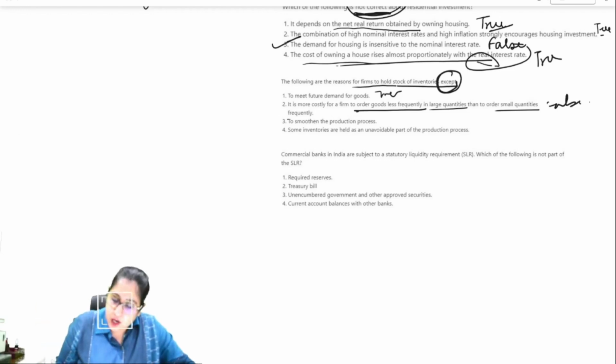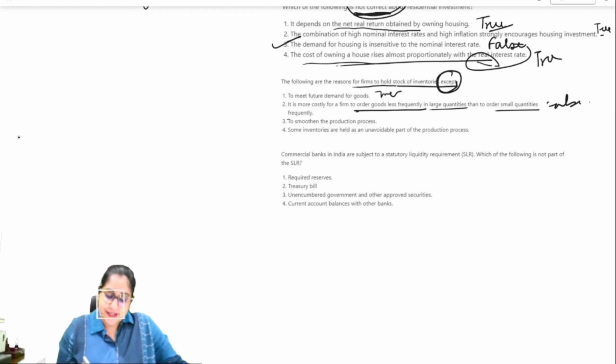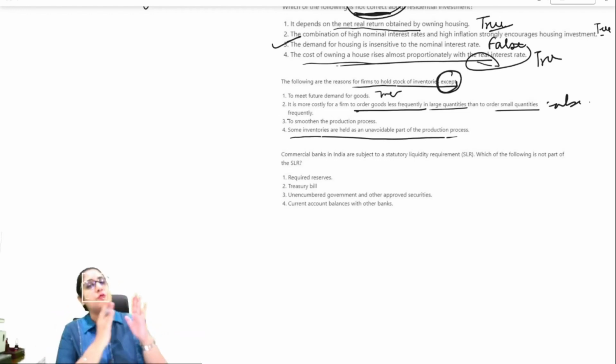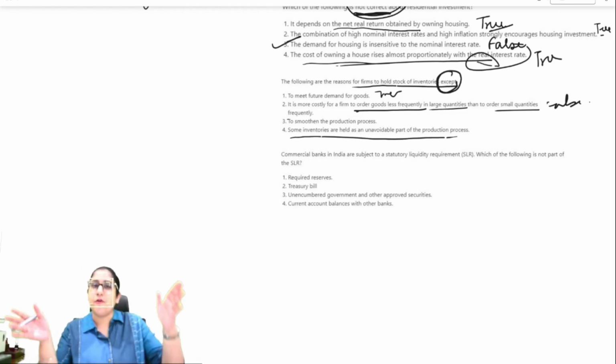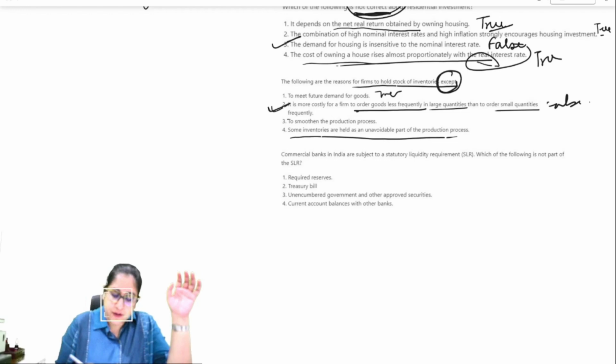Okay, to smoothen the production process, yes, if you are out of stock all the time, definitely this will have a bad impact on your product. Then, some inventories are held as an unavoidable part of the production process. When you need something that cannot be avoided in your production process, you tend to keep the inventory of it. For example, in printing books, you need pages, right, to print the books. So you will keep a stock of paper reams with you, right, to avoid any kind of disruption. So the correct answer in this case is 2.